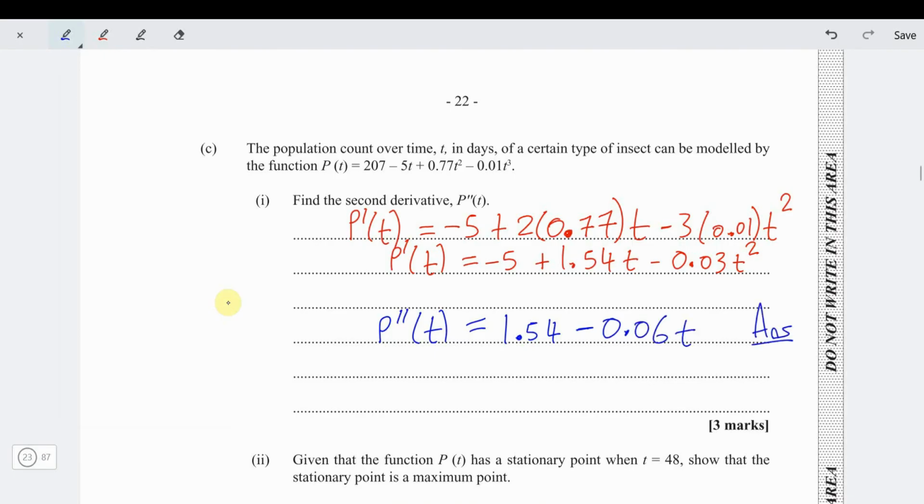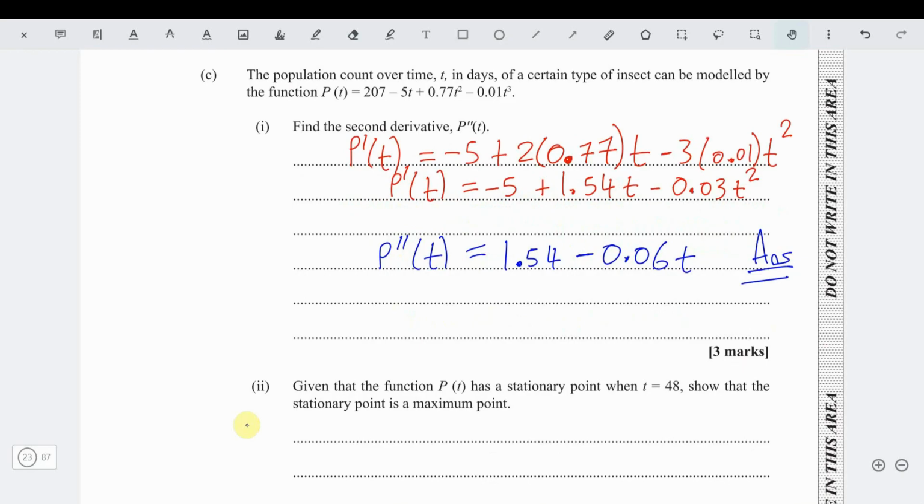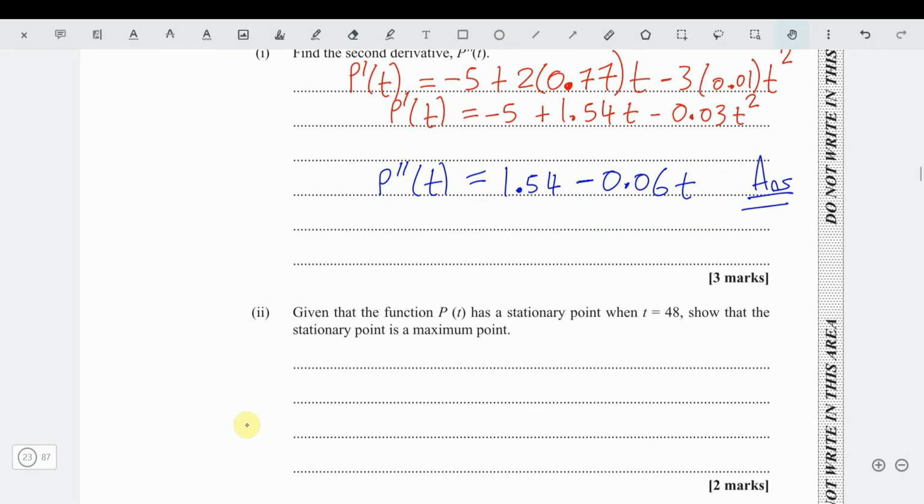That's the answer. Nice. Now it says, given that the function p of t has a stationary point when t equals 48, show that the stationary point is a maximum.